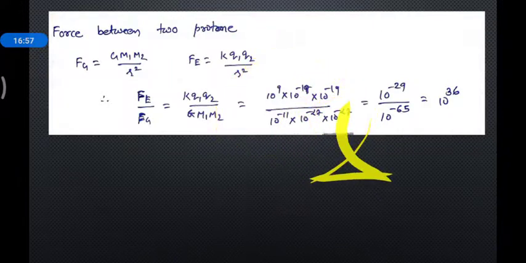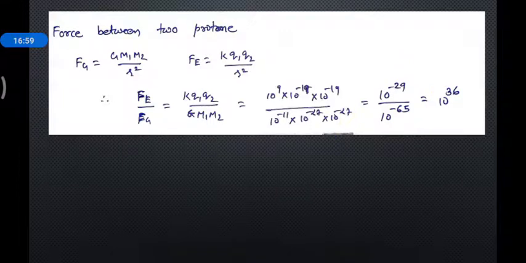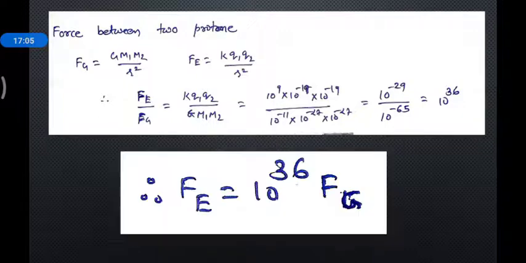If you solve this, you will get 10 to the power minus 29 over 10 to the power minus 65, and if you convert it, 10 to the power 36 comes. So the electric force is 10 to the power 36 times the gravitational force. This is the way the 36 comes into the picture.